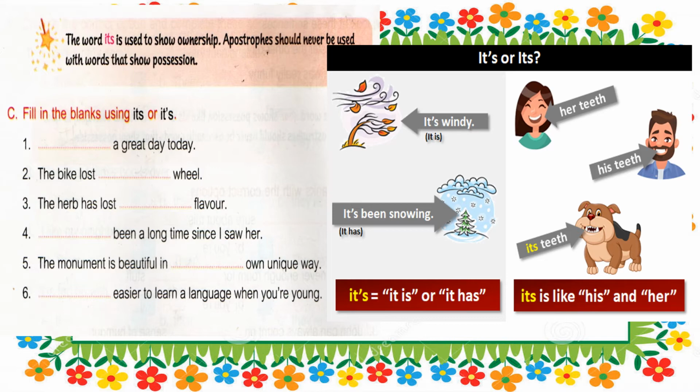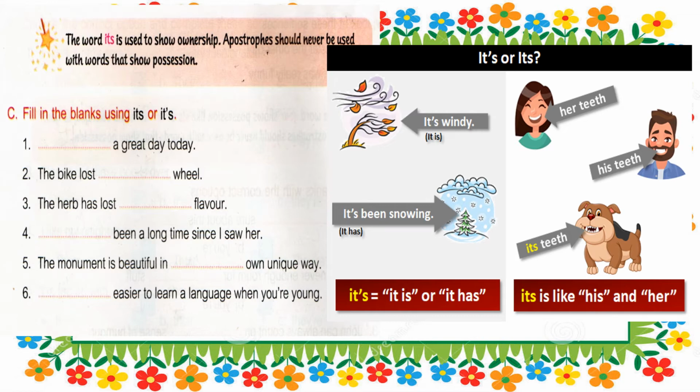So children, when we want to show ownership, that time we make use of its with no apostrophe. We will not use any apostrophe when something is showing ownership. When any word is showing ownership, we will use only its. Its is like his and her. Understood children? Let us solve the exercise.